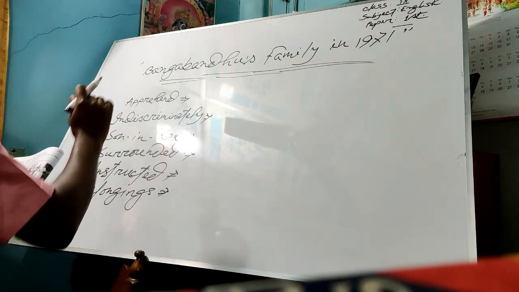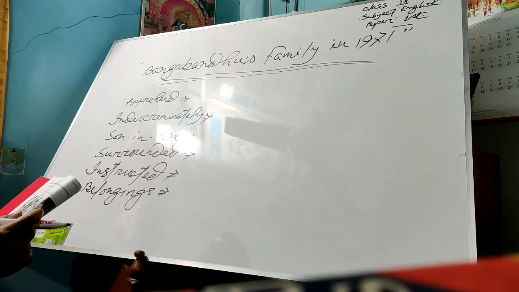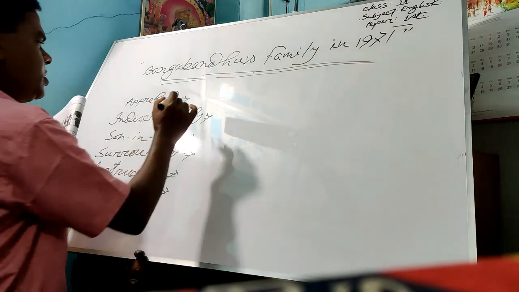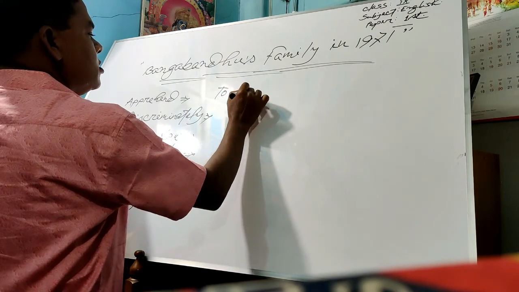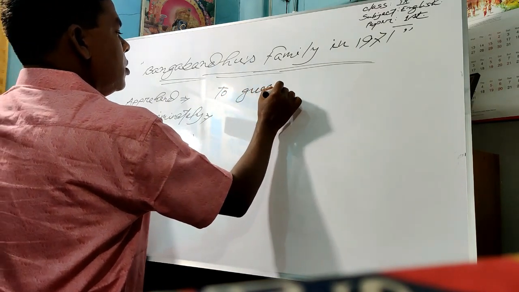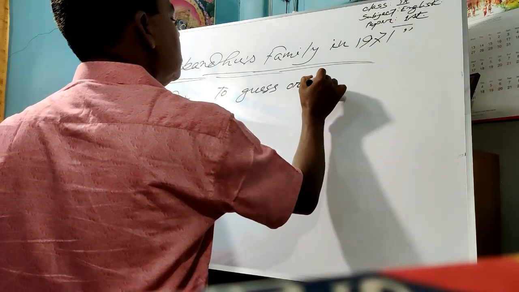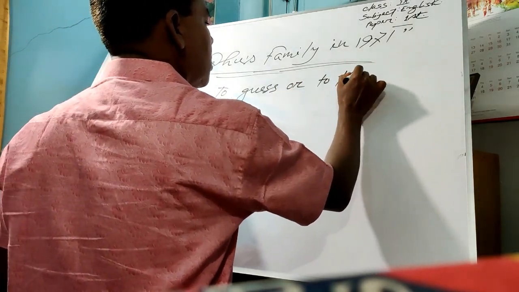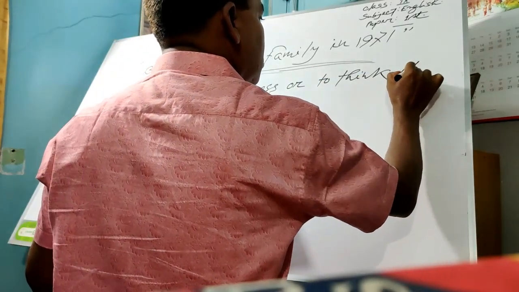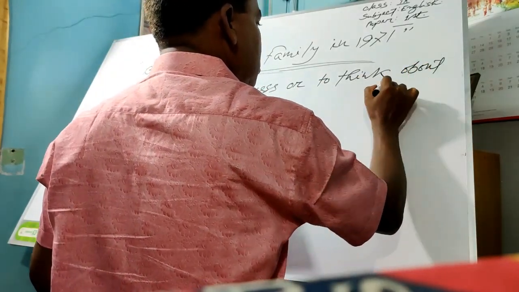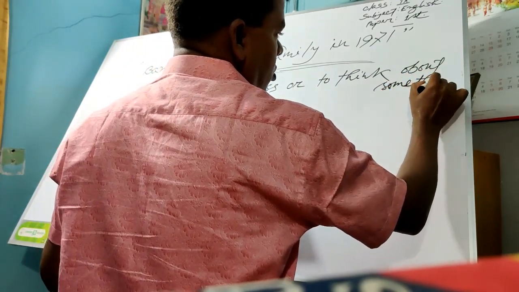Okay, now I am discussing here the meaning of this keyword, apprehend. Especially, to guess or to think about something.